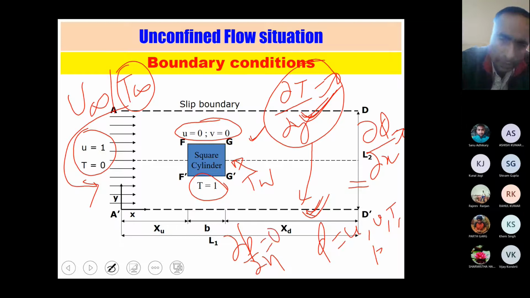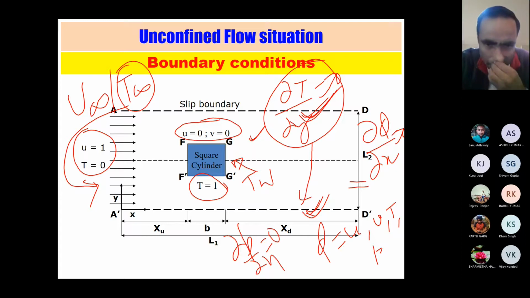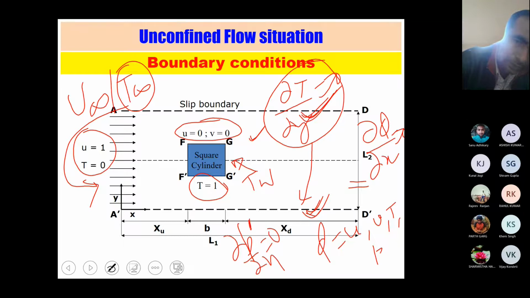And same for the pressure correction, because pressure correction also you have to use. So this boundary condition is applicable in a similar way for whatever pressure condition you are taking. The same you can consider for the pressure correction also.